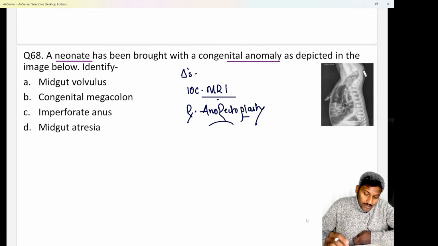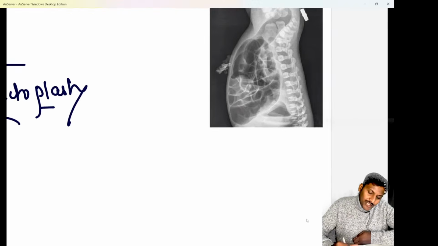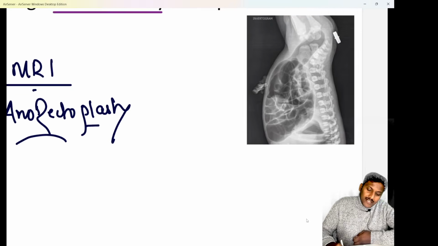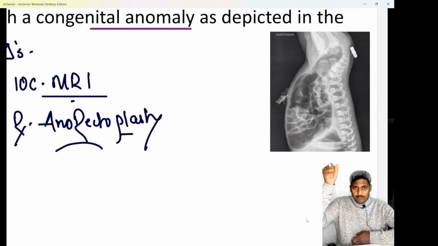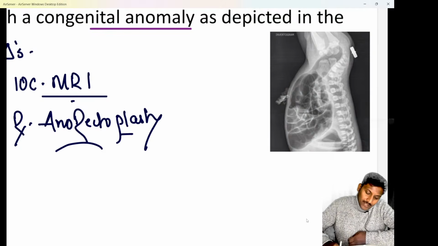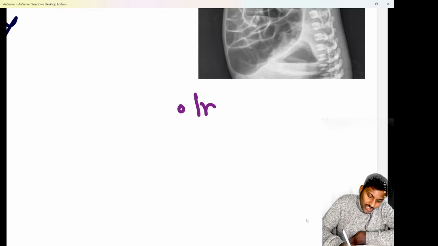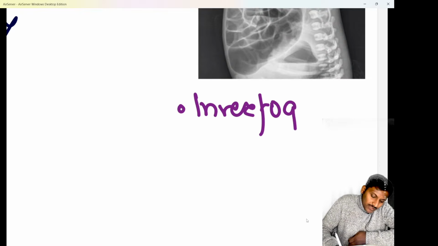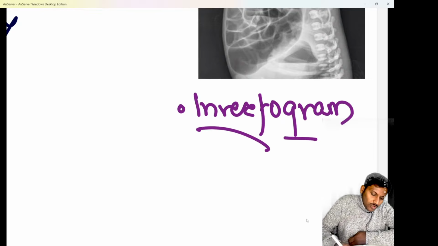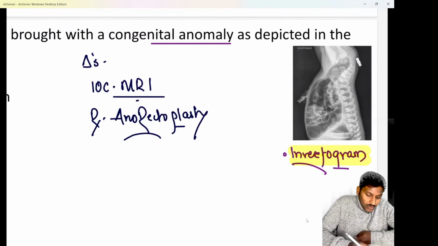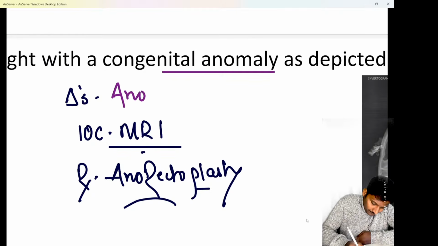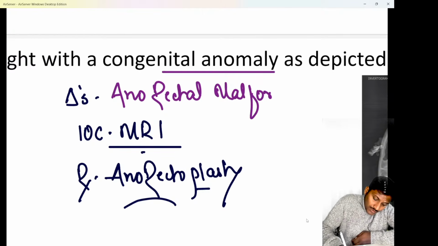So here the investigation that they have given is a radiograph or an X-ray. But in this X-ray, the child has been held upside down. So definitely this investigation is an invertogram. Whenever we suspect any kind of anorectal malformation or any congenital anomalies in the anorectal region, we know we have to do an invertogram. So here definitely the diagnosis is some kind of anorectal malformation. That's the reason they have done an invertogram.